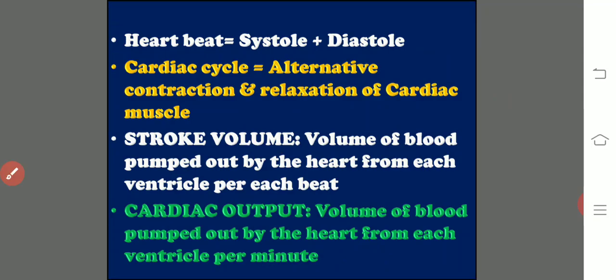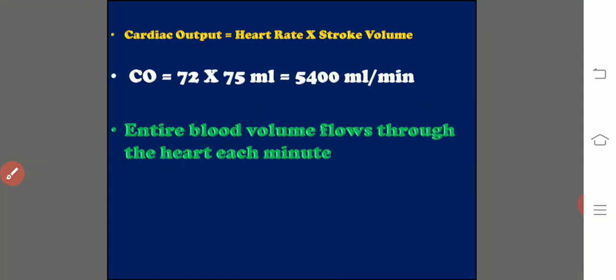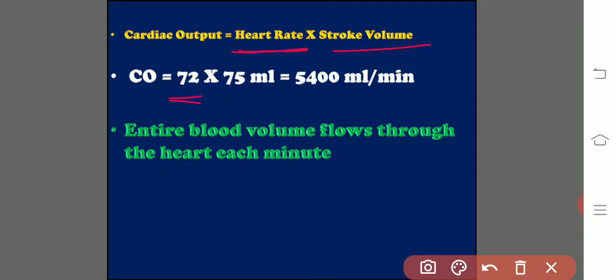See here, let us calculate: cardiac output is equal to heart rate times stroke volume. What is the heart rate? Heart rate is the number of heartbeats per minute, that is 72. And stroke volume is how much amount of blood comes out from the ventricle per beat, that is 75 ml. It is almost 5400 ml per 1 minute.